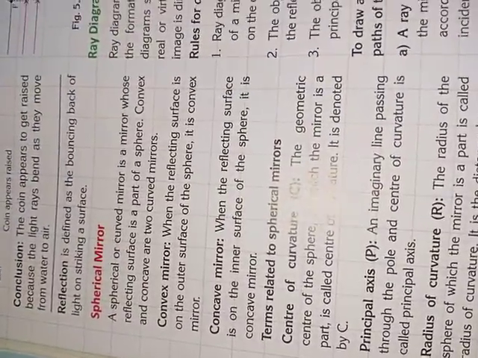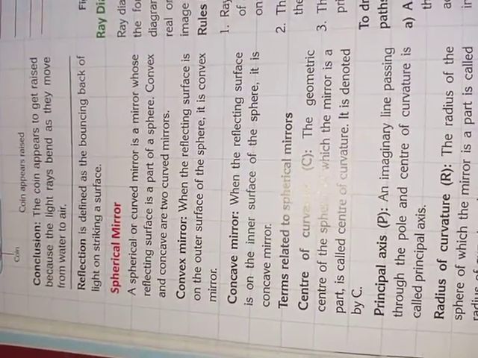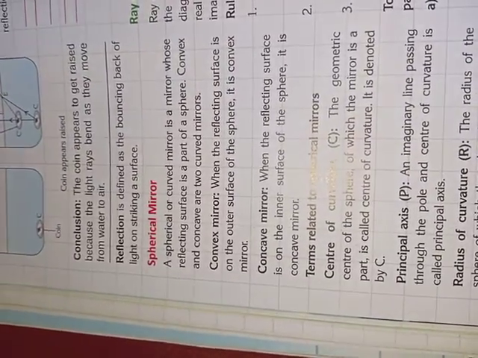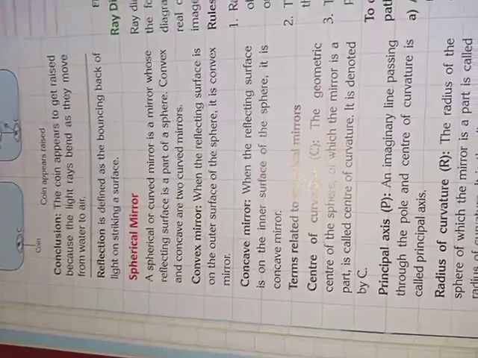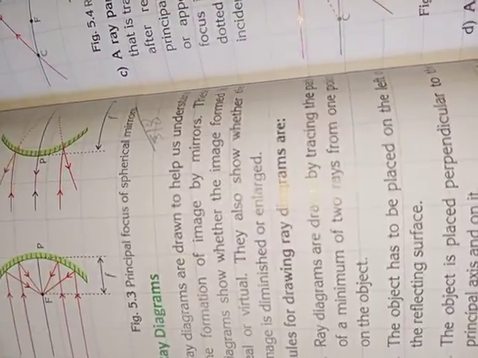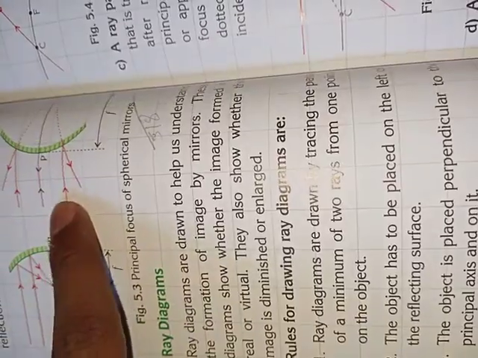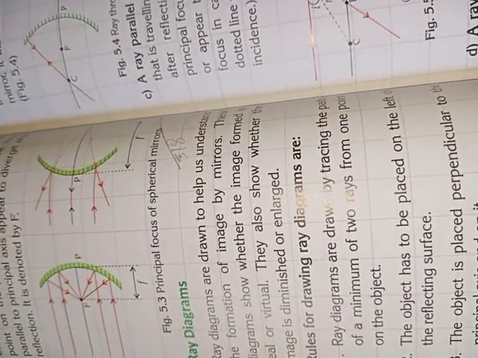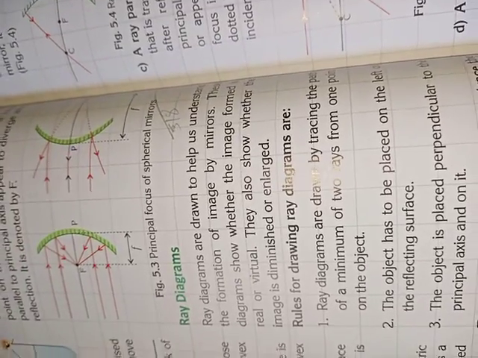Spherical mirror. There are two types of spherical mirror, concave mirror and convex mirror. Various terms are related to the spherical mirror, like center of curvature. You know that a spherical mirror, whether concave mirror or convex mirror, is a part of a sphere. Whatever is the center of that sphere, that is known as center of curvature. Principal axis means the line going through the focus. Then radius of curvature, the distance between the center of curvature and the pole.